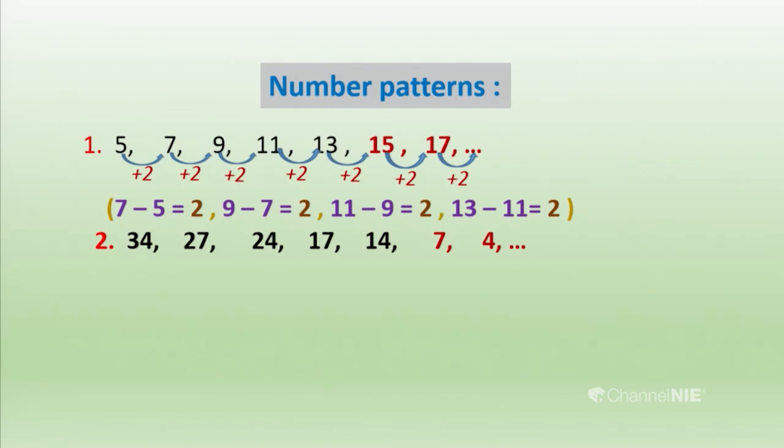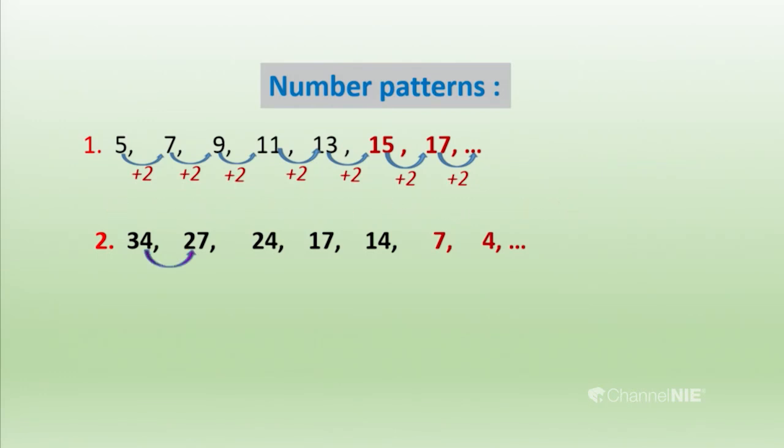Let's see the next number pattern, how it is coming. You have to subtract 7 from 34, then you get 27. Then you subtract 3 from 27, you get 24. Then you subtract 7 from 24, you get 17. Like that we can see an order there, 7, 3, 7, 3. So it's happening already there.